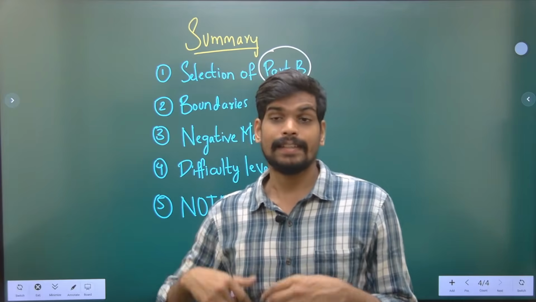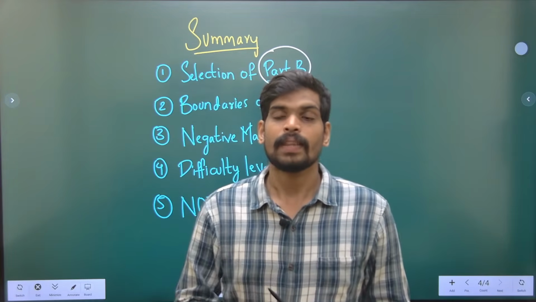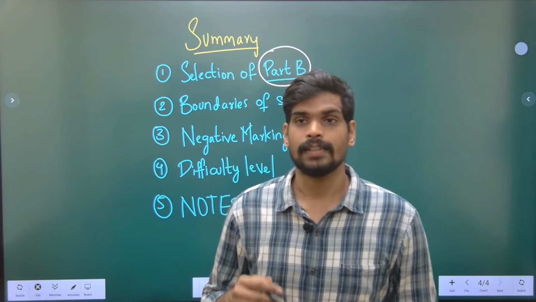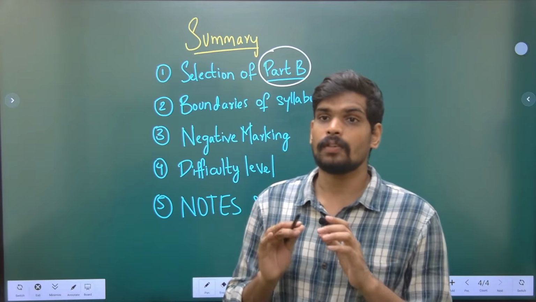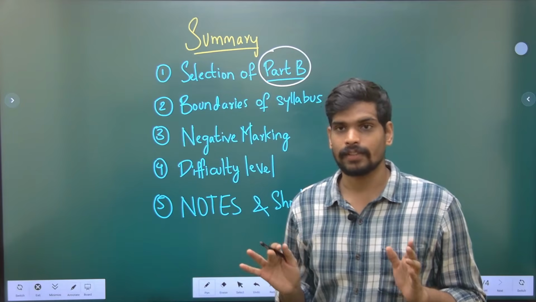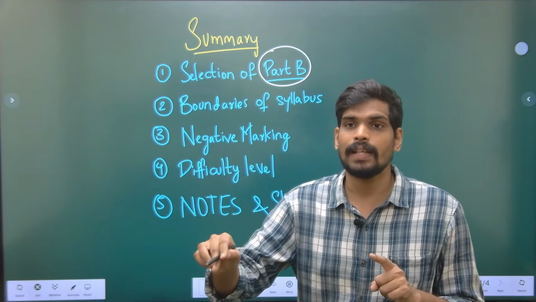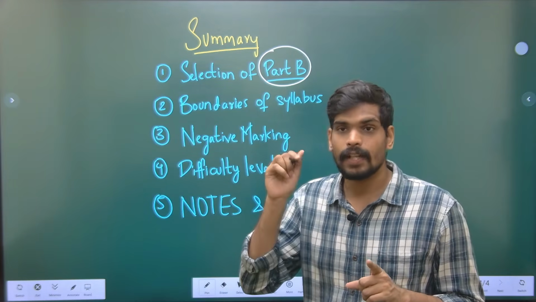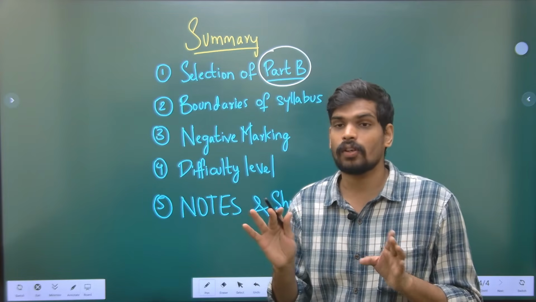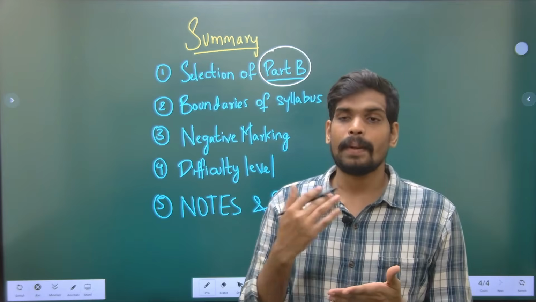part B2, and then take a decision on which part you feel is easy and where you can score better marks. Accordingly, you can select your part. Selection of the topic in part B will not affect your admission into masters. It is not necessary that you attempt part B2 for admission in M.Plan. There is no such rule. If you want admission in M.Arch, it is not necessary that you write only part B1. That is not necessary.